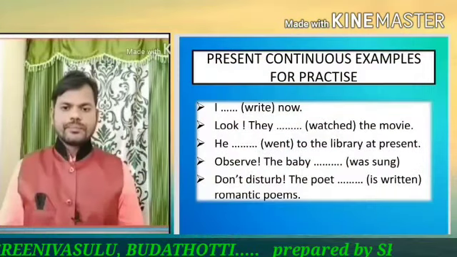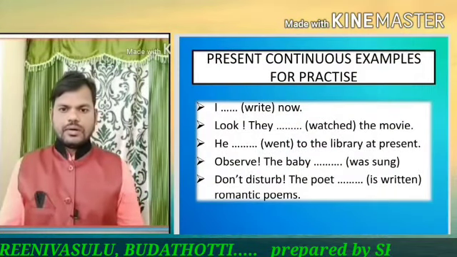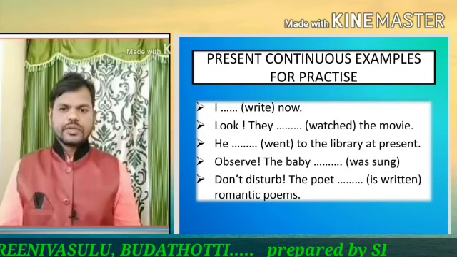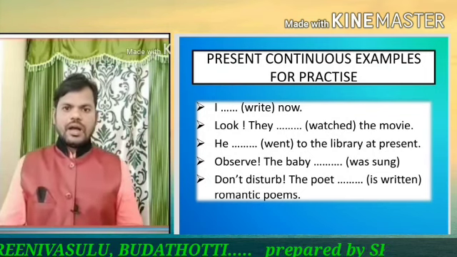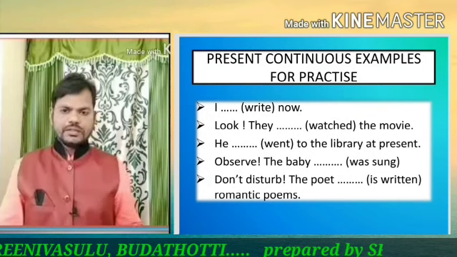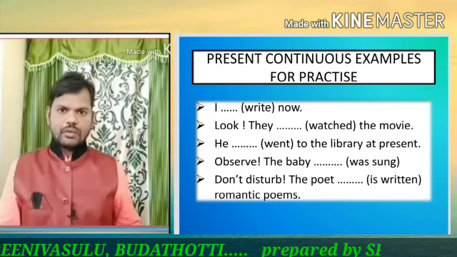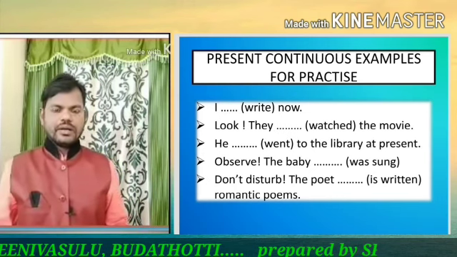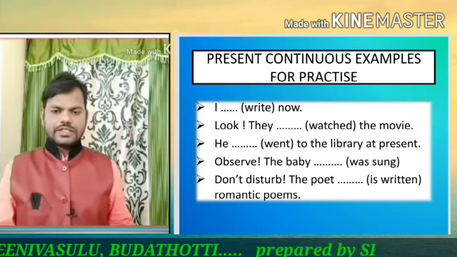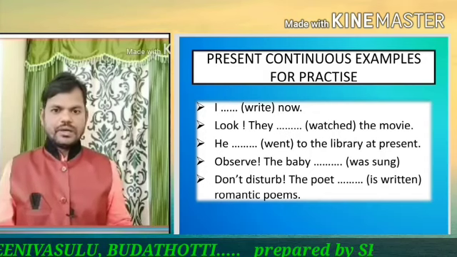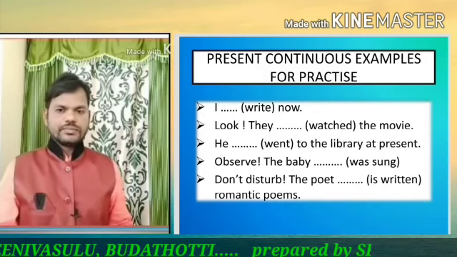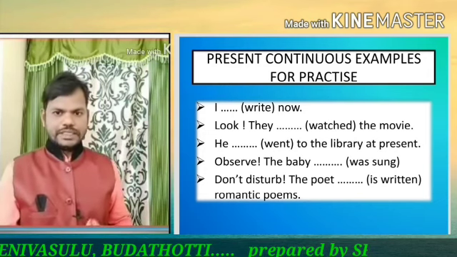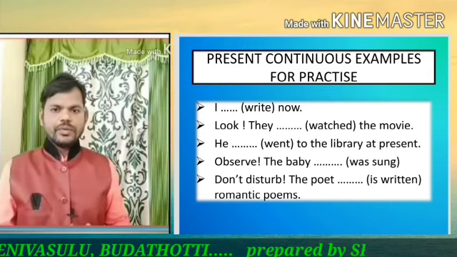Let's look at how the questions will appear in different competitive examinations. Look at the slide. I dash, write verb in bracket, now. It will be given with 4 options. A, writes. B, is writing. C, had written. D, am writing.